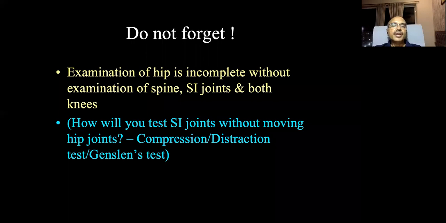So do not forget to examine the spine and sacroiliac joints and both the knees also, a quick examination, as there may be associated pathology. Sometimes the examiner asks how you test the SI joints without moving the hip joint. So you tell compression and distraction test or Gaenslen's test. In Gaenslen's test, you take the patient to the side of the bed and extend the hip. So sacroiliac joint pathology can be examined without moving the hip.